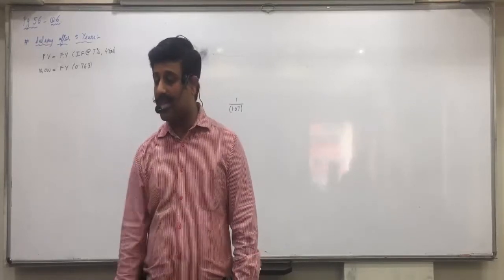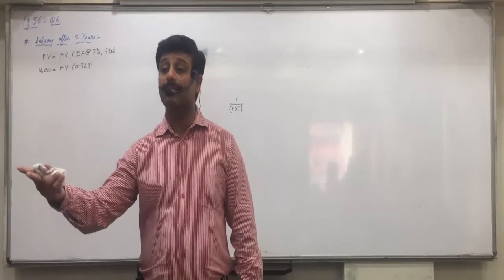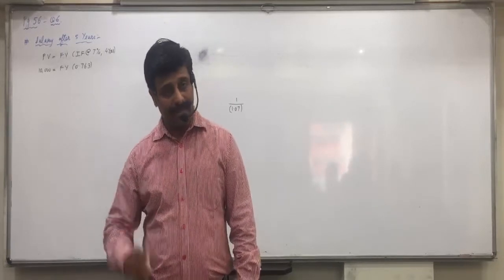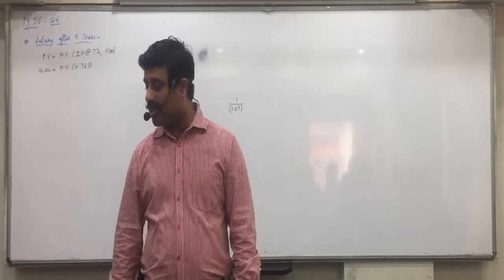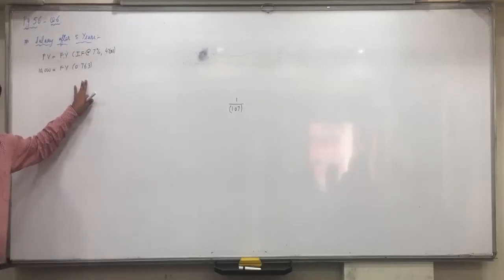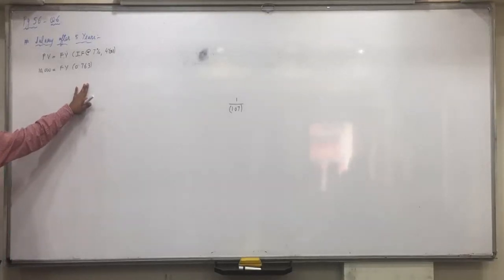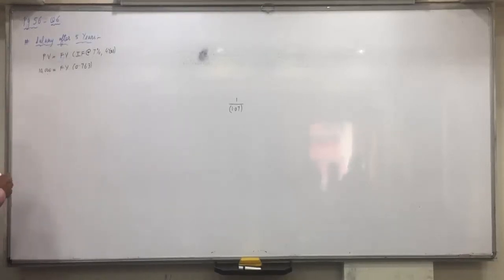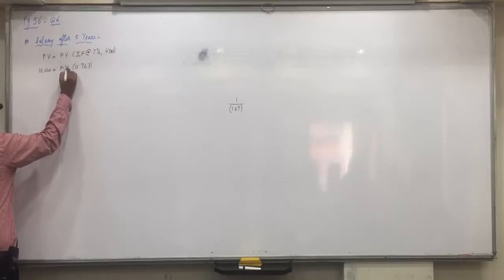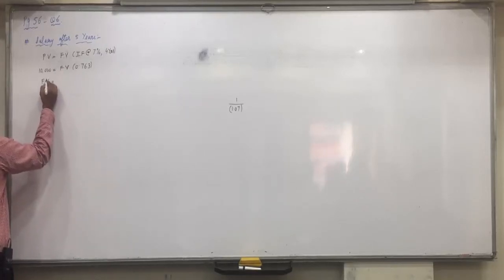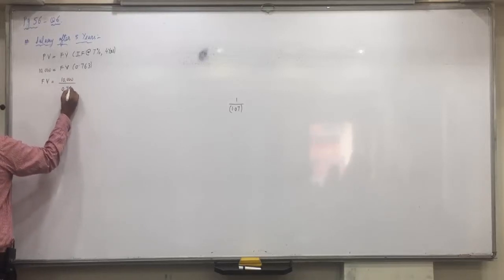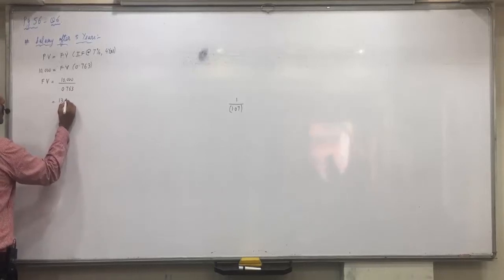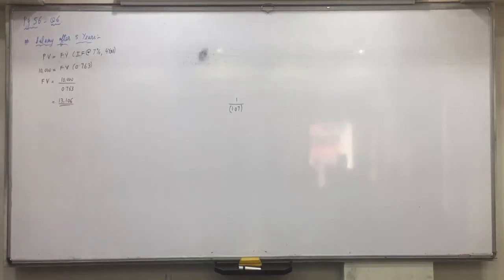Okay, divide by 1.07. What is 0.87 after 2 years? Its today's value is 1. Divide by 1.07. What is it after 3 years? It's today 1 rupee. And divide by 1.07. Do you get this 0.763? So what is 0.763 after 4 years? Means in the 5th year, that would be 1 rupee today. So how will we get the future value from this? Future value would be equal to, if you bring this 0.763 on the left side, then 10,000 divided by 0.763. 13106. Did everyone of you understand this?